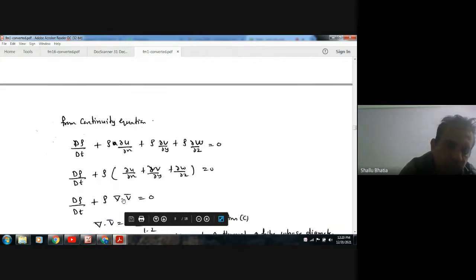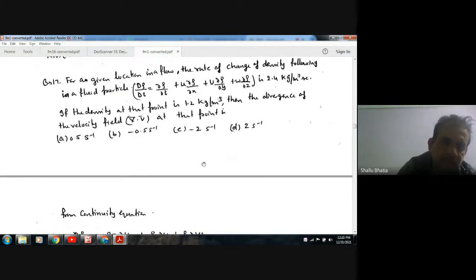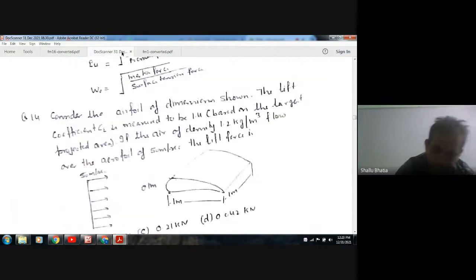Now we have this value, 2.4, and this value, 1.2, so we can find this. That is minus 2.4 divided by 1.2, that is minus 2 per second. So the answer is C. Now question number 18.